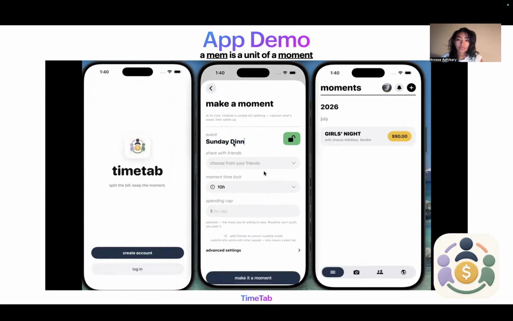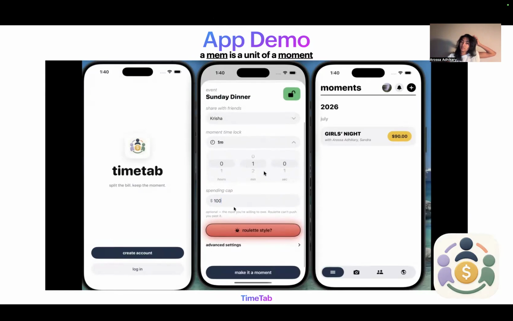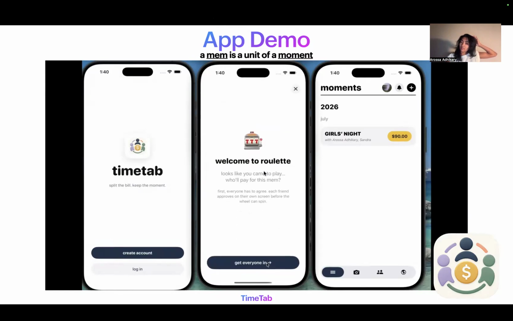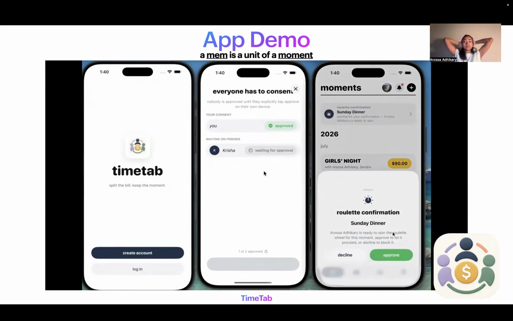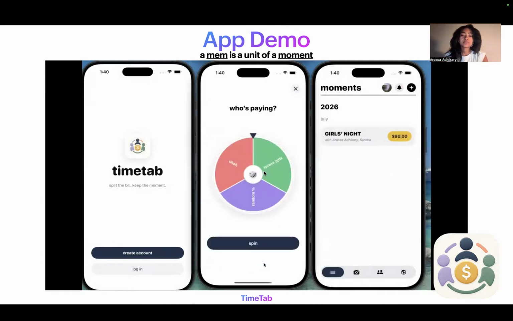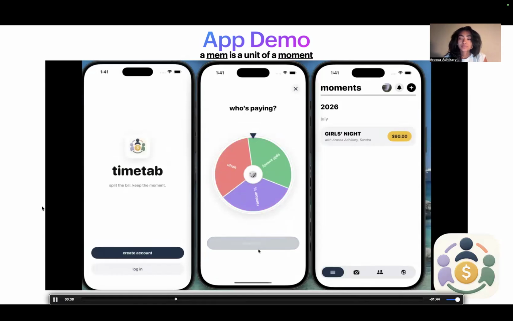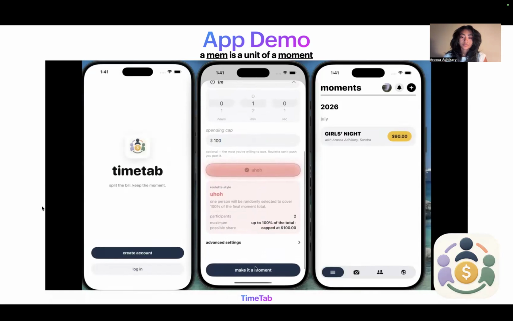We're going to call it Sunday dinner. And I'm going to add my friend Krisha. I'm going to have this time locked for 1 minute, and we're going to have a cap of $100 because we don't want to spend more than $100. Let's have a little fun, play roulette. I need to consent, and so does Krisha. She's consented. Refresh, and we start the roulette. There's some options, and it looks like this one is going to land on oh. I'm going to make it a moment, and we're going to lock and spin.